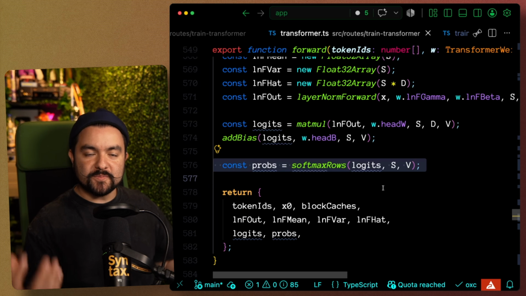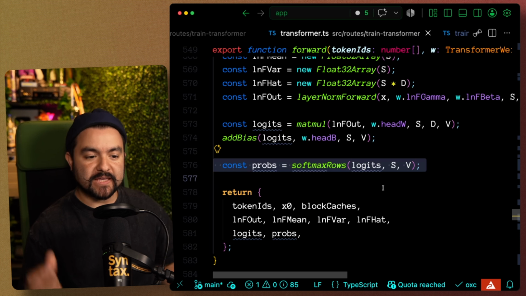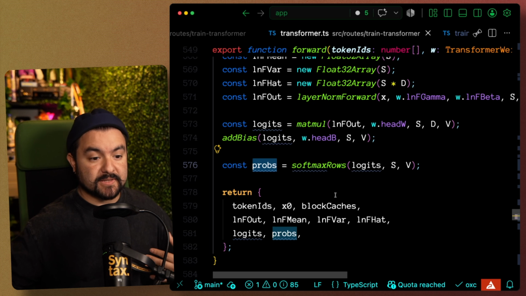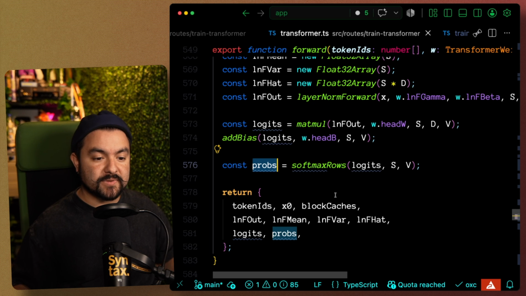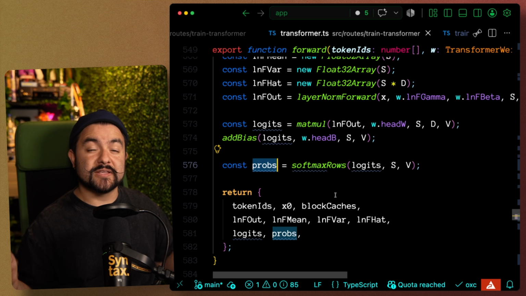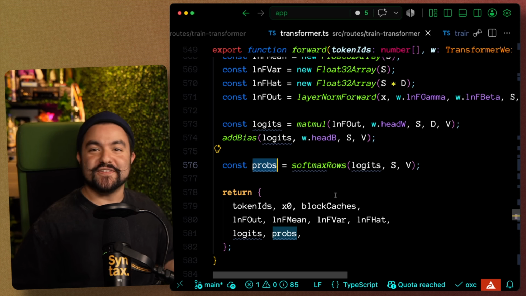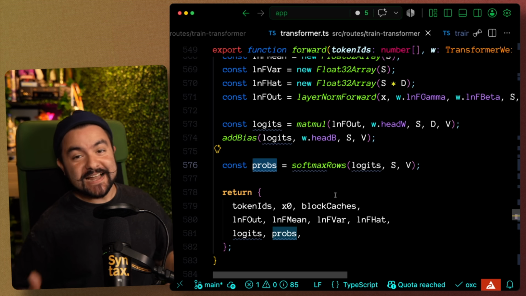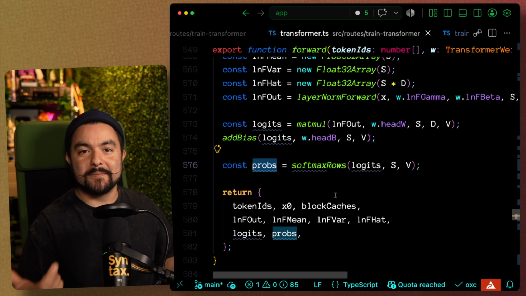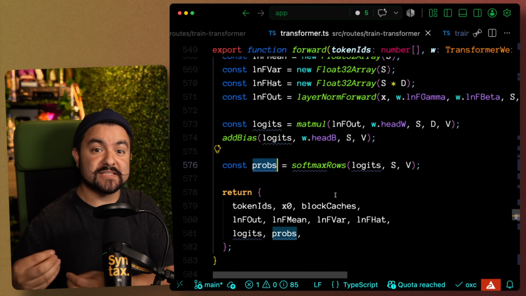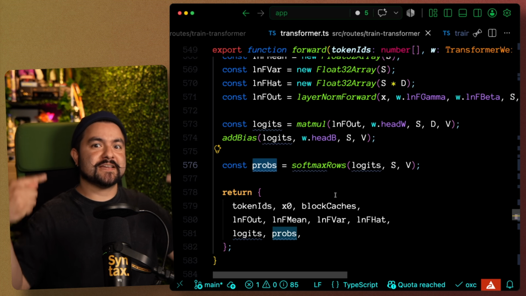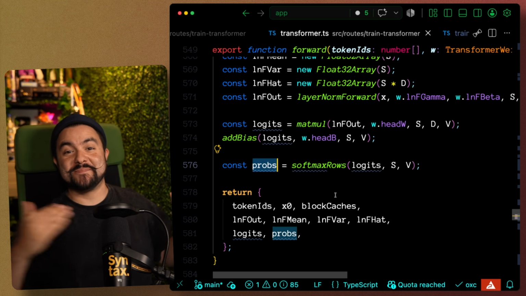And the actual output of our transformer isn't a token, it's actually a probability distribution. So we essentially have our vocabulary, and for every single token in our vocabulary, the model outputs the probability that any one of those tokens will be the next token given the input prompt. And that's all the output is. It's not a single token, it's a probability distribution. And then using temperature and top P, we actually choose which one of those tokens will be the next token. And as we'll talk about in the next section, we basically feed that next token back in, and that's how we can get it to generate more than one token.